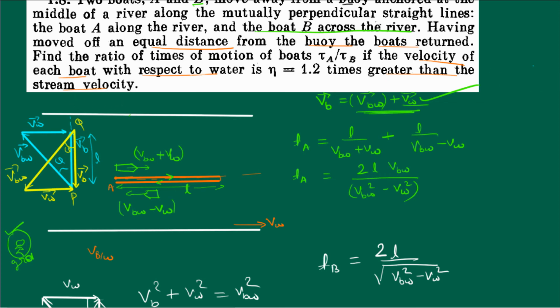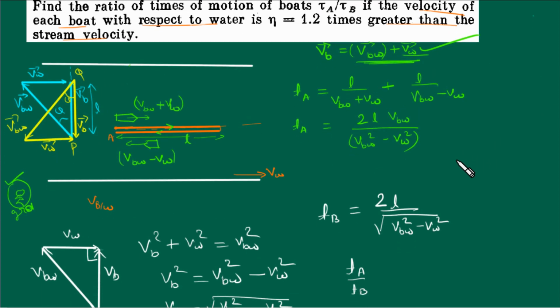So they have actually given us that the velocity of the boat with respect to water is equal to eta times the velocity of water. So I will simply write Ta by Tb. The 2 cancels.